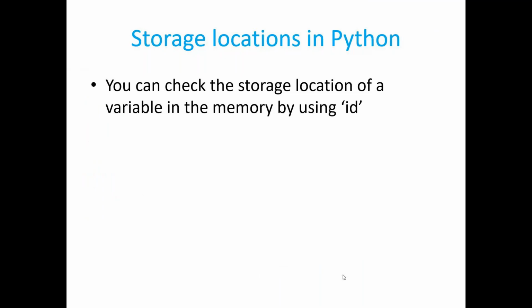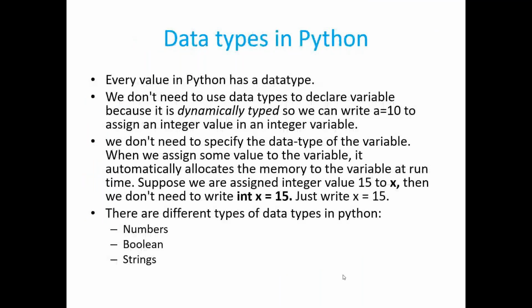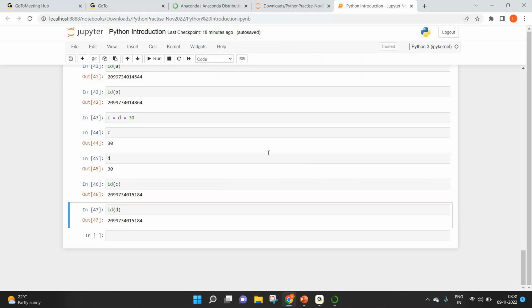As simple as that. Now let's talk about data types in Python. One interview question here: they may ask you whether Python is a dynamically typed programming language or not. The answer is yes. Python is a dynamically typed programming language because we don't need to use data types to declare any variable. Suppose you say a equal to 10, then it will automatically assign the data type to a based on the value. So let me show that. Let me add a heading.